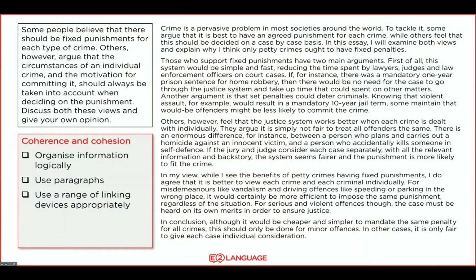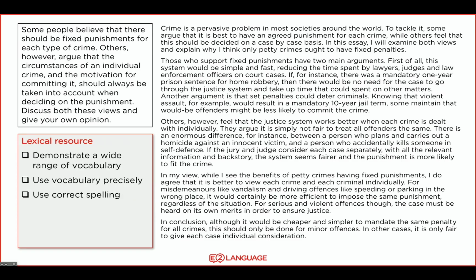In terms of coherence and cohesion, it's organized logically. I've used the paragraphs, of course. I've used a range of linking devices appropriately. In terms of vocabulary, I've demonstrated a wide range of vocabulary. I've used the vocabulary precisely, and I've used correct spelling throughout.